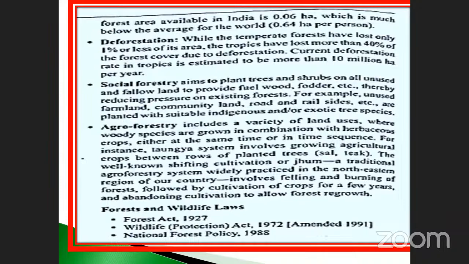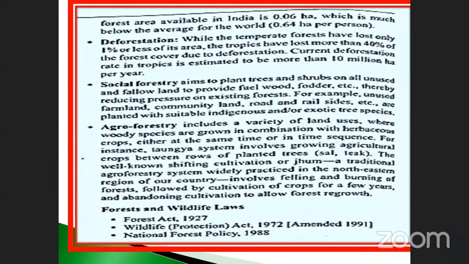Another one is agroforestry. Agroforestry includes a variety of land uses where woody species are grown in combination with herbaceous crops, either at the same time or in time sequences. For instance, the Taungya system involves growing agricultural crops between the rows of planted trees, sal and teak.